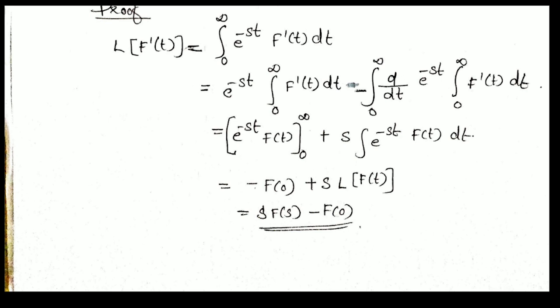s into integral e raised to minus st f of t dt, which is equal to e raised to minus st f of t from 0 to infinity, which is equal to minus f of 0 plus s into integral 0 to infinity e raised to minus st f of t dt, which is L of f of t. So we substitute s into L of f of t, which is equal to s F of s minus f of 0.